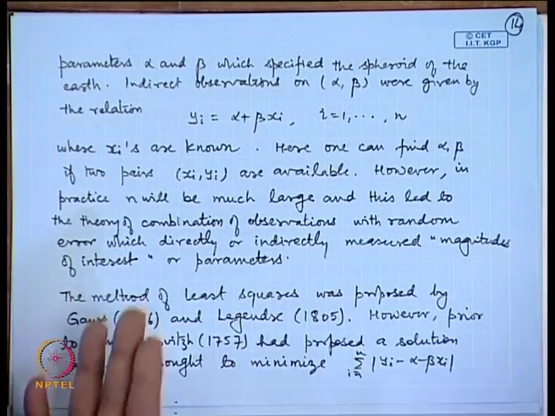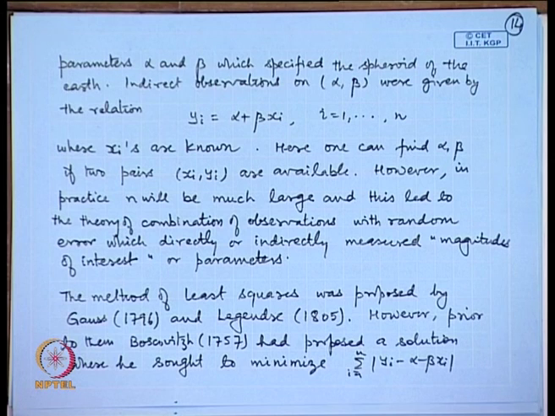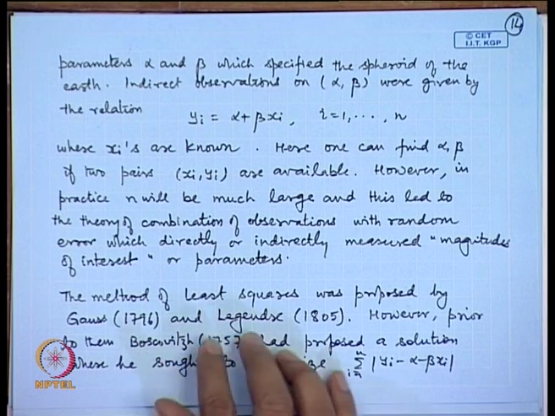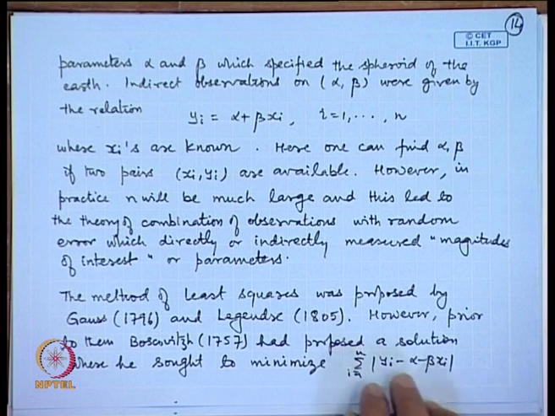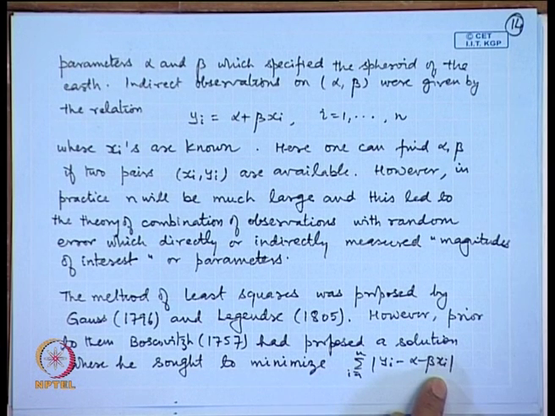Nowadays we understand this as a problem of simple linear regression. However, this problem was studied as early as the 18th century by Gauss and Legendre, who came up with the method of least squares. Even before them, about 50 years earlier, Boscovich in 1757 proposed a solution where he sought to minimize the summation of modulus of y_i minus alpha minus beta x_i.